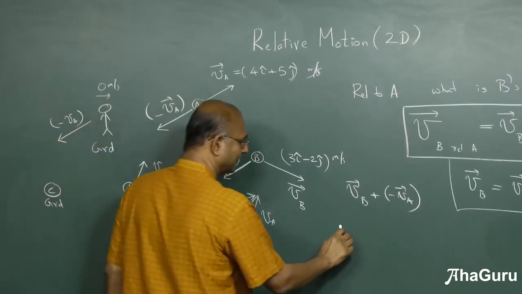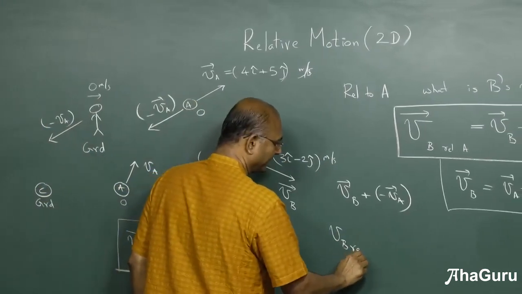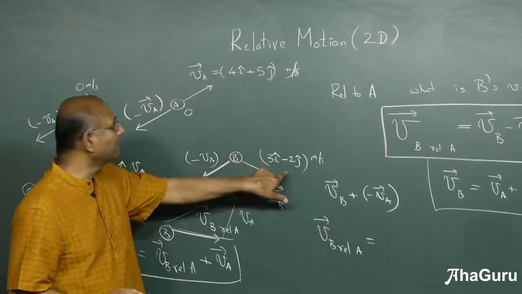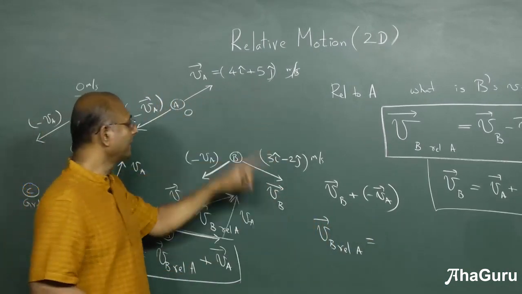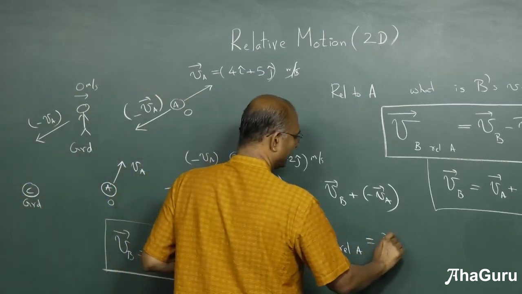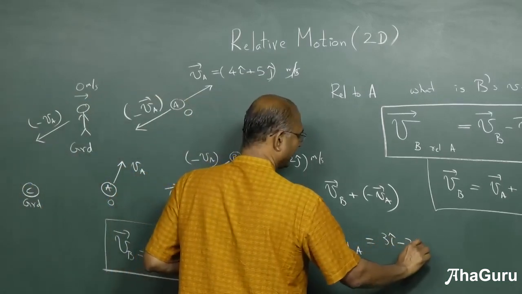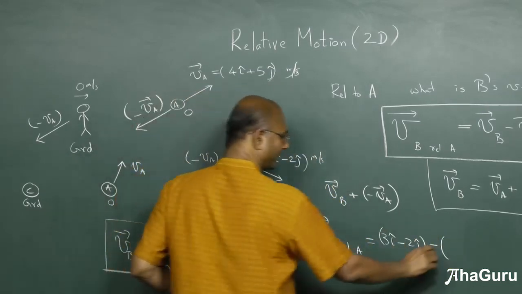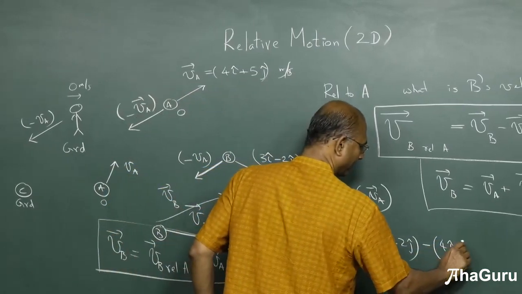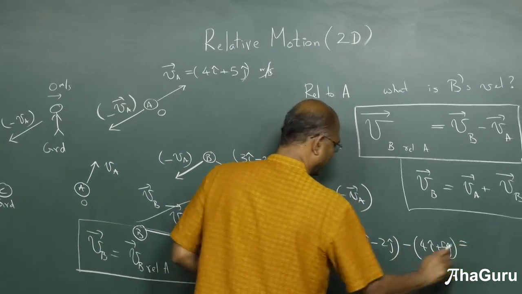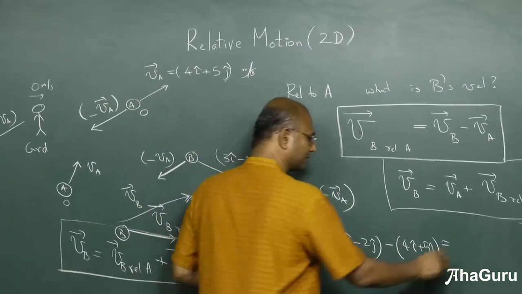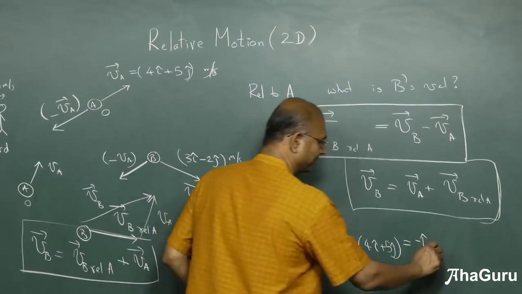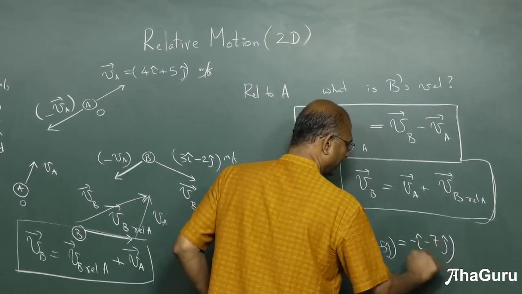That would be velocity of B relative to A, which is velocity of B minus velocity of A, right? So this is 3i minus 2j minus (4i plus 5j). If I calculate this, 3 minus 4 is minus 1, so minus i, minus 2j minus 5j is minus 7j meters per second.